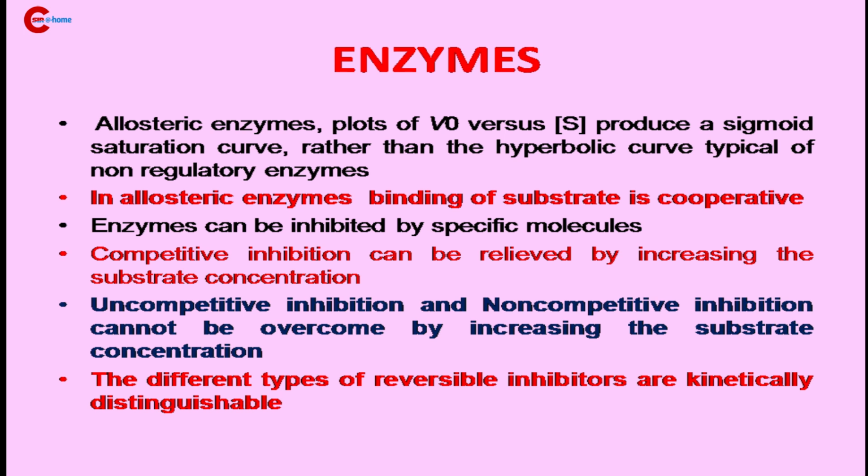And the next statement is about the different types of reversible inhibitors. These three are reversible inhibitors. Which are they? Competitive, uncompetitive, and non-competitive inhibition are kinetically distinguishable. That means kinetically able to be identified.